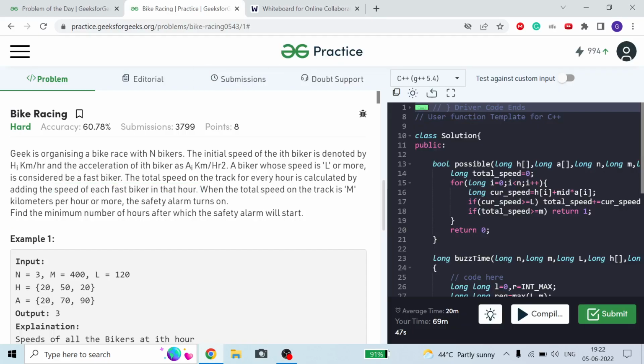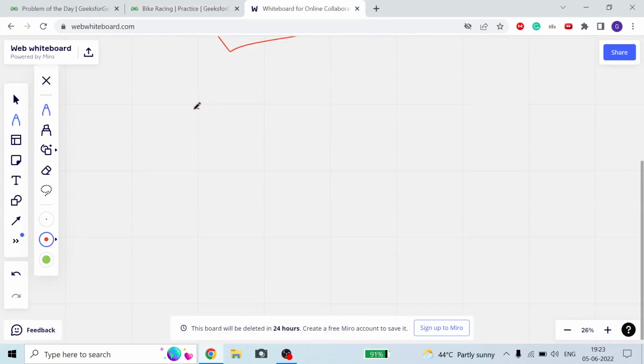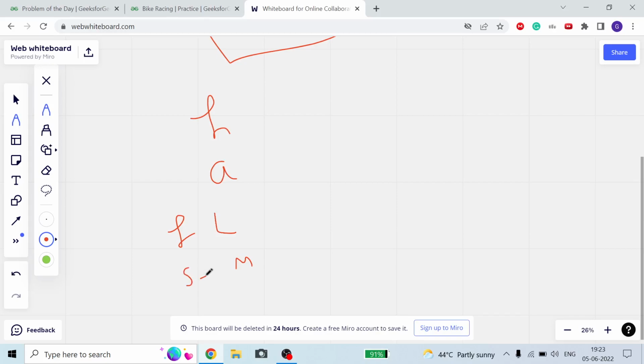Now when the total speed of the track becomes M or more, the safety alarm turns on. We have to find the minimum number of hours after which the safety alarm will start. We are given H, A, L and M, where M is the threshold for the speed of the track.